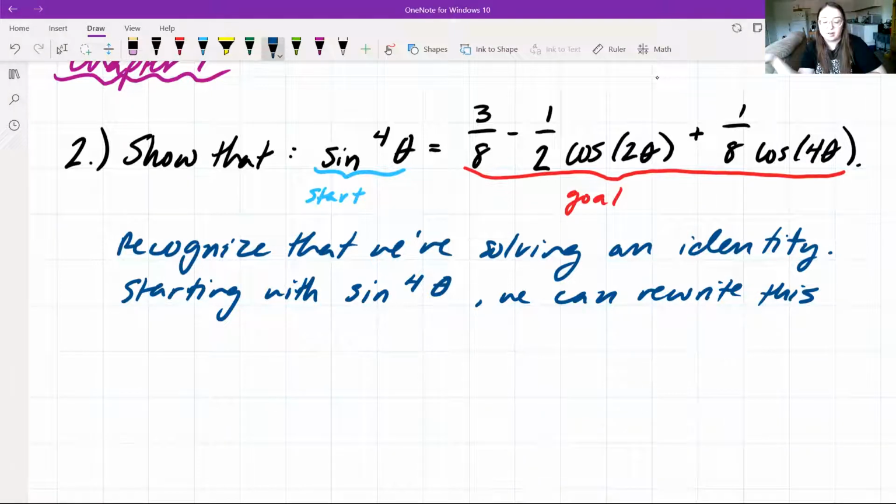Sine to the power of 4 of theta is the same thing as sine squared of theta, squared. So we're going to rewrite this as sine squared of theta squared. Now we can do a lot with our sine squared of theta.